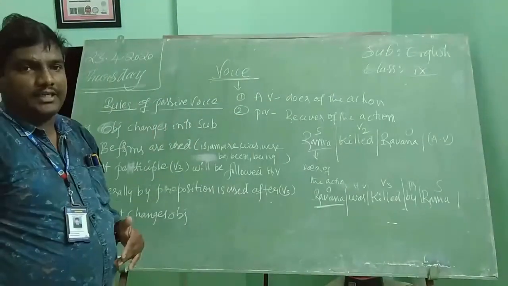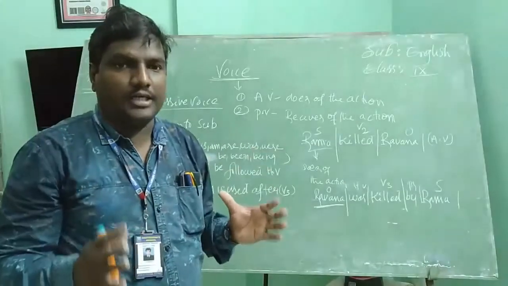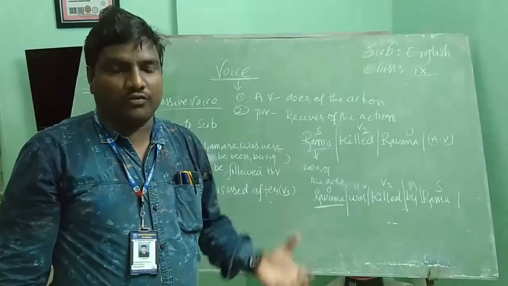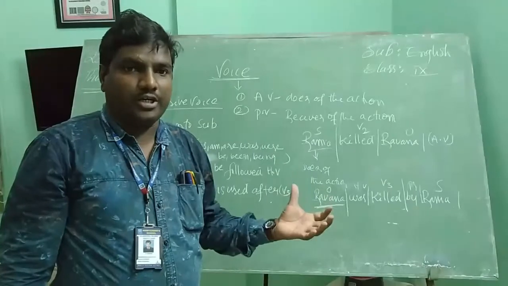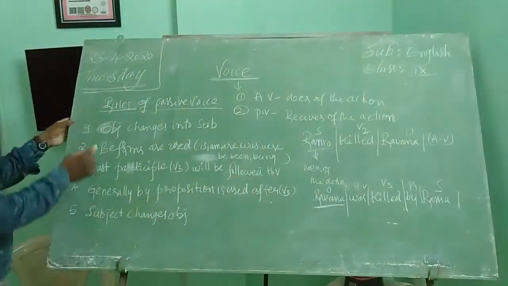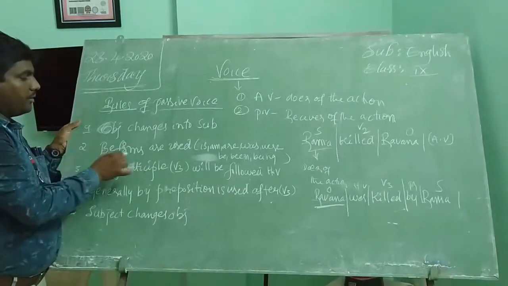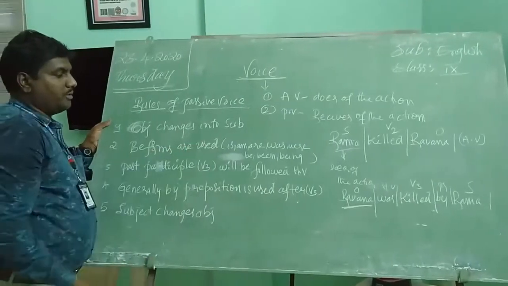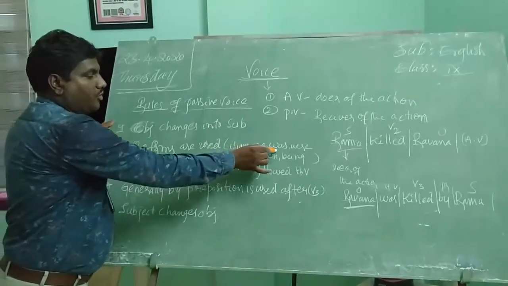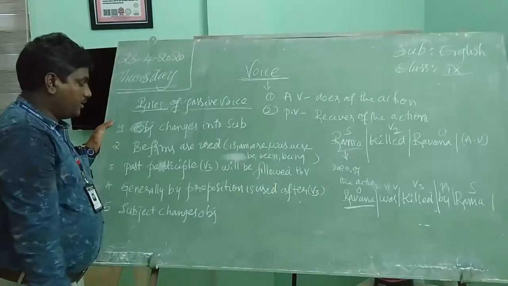Now let us see, when we change into passive voice, we have to follow some rules. There are 5 significant rules, and we have to follow these 5 rules when changing into passive voice. Let us learn. Number 1, object changes into subject. Number 2, B forms are used. What are the B forms? Is, am, are, was, were, be, been, being. These are the B forms.